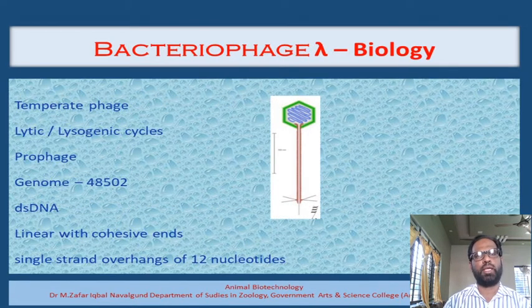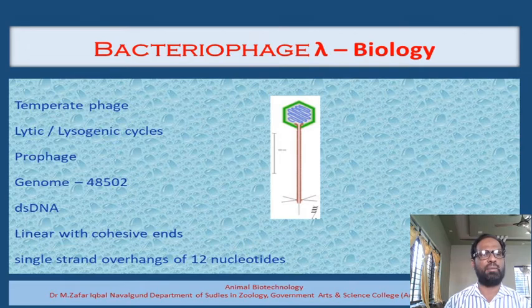Before we get into the actual construction of the bacteriophage based cloning vectors, let us have a look at the biology of the bacteriophage lambda. As already said, the bacteriophage lambda is a temperate bacteriophage, and it has a choice once the adsorption is completed. After that, the DNA of the bacteriophage lambda gets injected into the bacteria, and then it undergoes circularization, and after the circularization it has a choice between two different pathways. Either it can choose the lytic pathway or it can choose the lysogenic pathway.